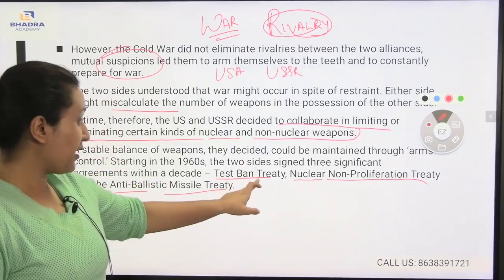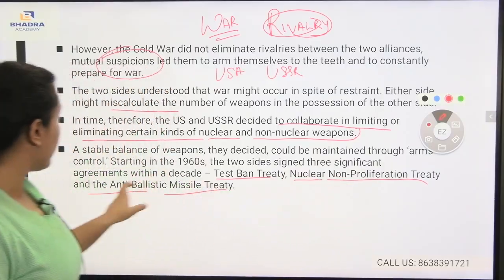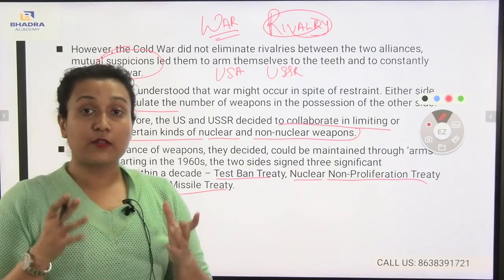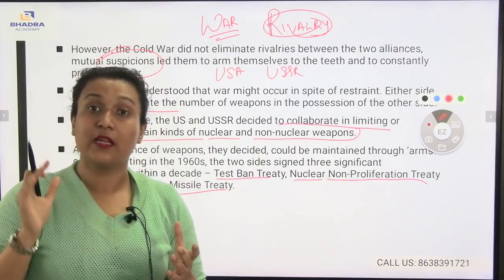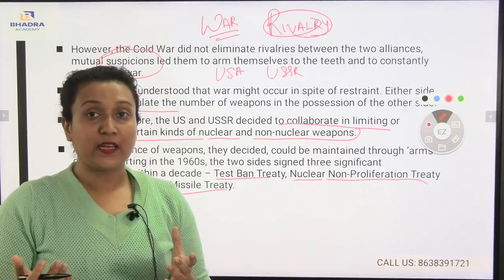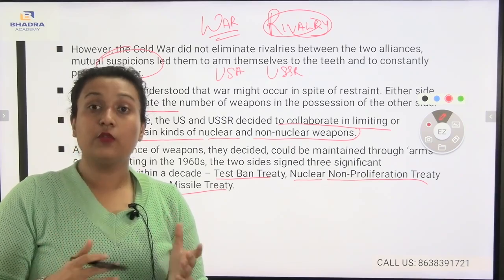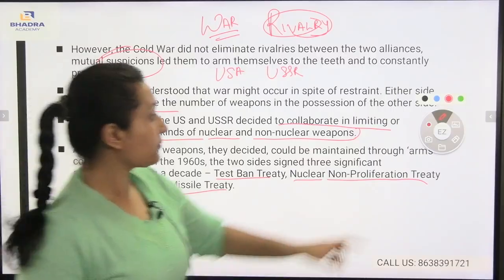First comes the Test Ban Treaty. Second comes the Nuclear Non-Proliferation Treaty, and the third comes the Anti-Ballistic Missile Treaty. You see, these are the three significant treaties that have been signed within a decade between the two countries, the USA and USSR. And why have they been signed? So that there is a limitation of the use of the nuclear weapons and the non-nuclear weapons.